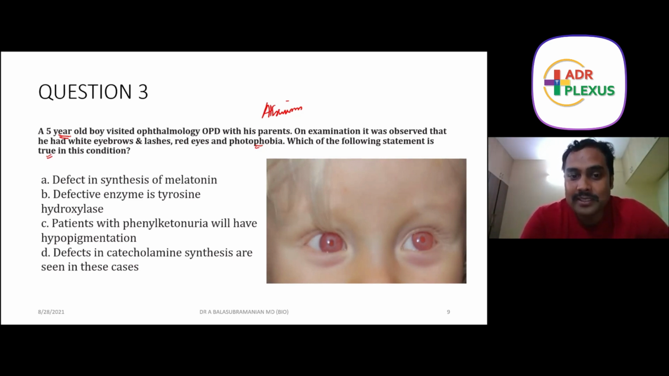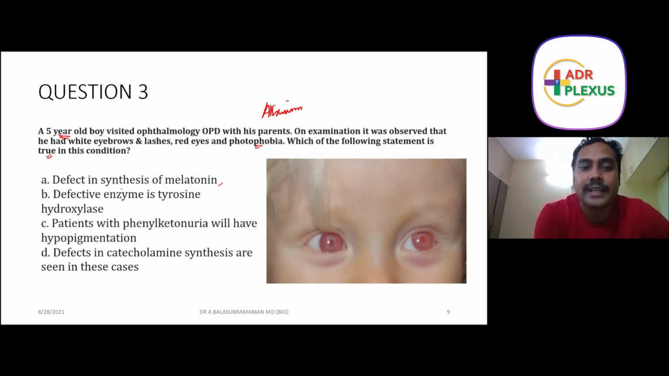Defective enzyme is tyrosine hydroxylase. Patients with phenylketonuria will have hypopigmentation. Defect in catecholamine synthesis is seen in these cases. The options are a little bit confusing. A reckless person will go directly for one of them. But the question is, there are 3 wrong options and 1 right option. We have to eliminate one by one.